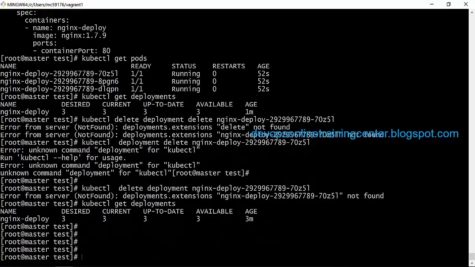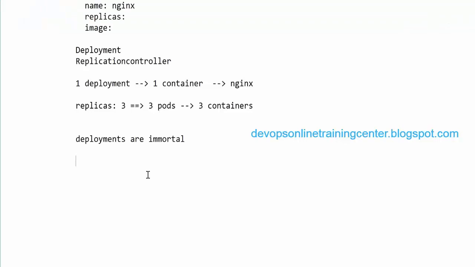That's where the confusion is, because you said pod and container are both the same. Inside the pod there is a container. So what I'm saying is, a pod will not be recreated automatically if it is destroyed, but a deployment will be created when it is destroyed, if the container goes down. So where did we specify whether it is a pod or a deployment? In the YAML file.